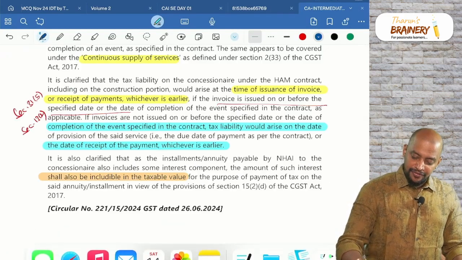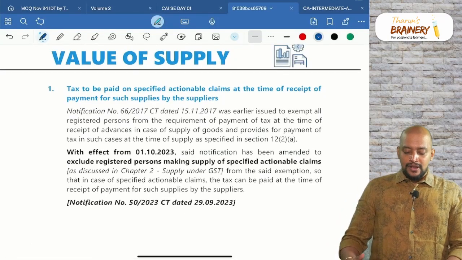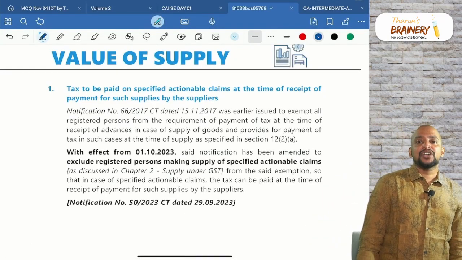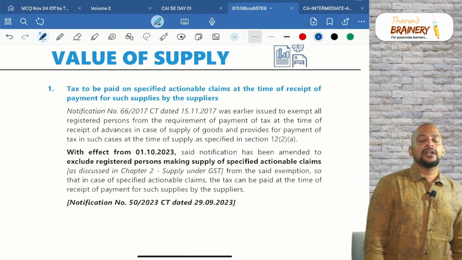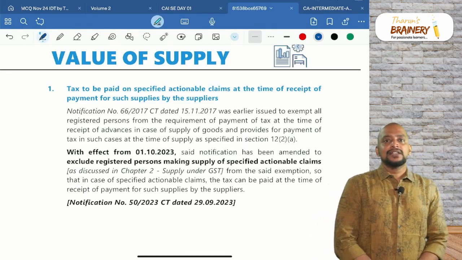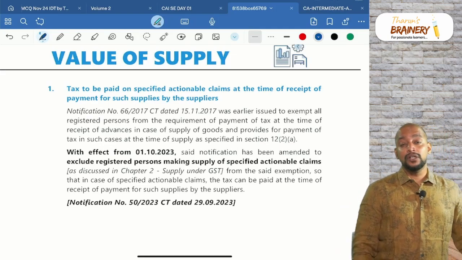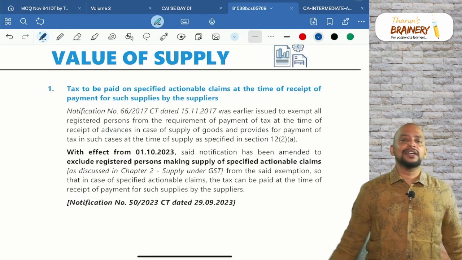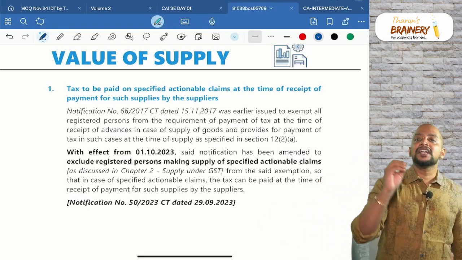So continuing further, value of supply. So that is, what is the time of supply in case of specified actionable claims? So specified actionable claims, there is one notification 66/2017, section 12 subsection 2 read with notification 66/2017 that we need to understand. So let's see the background. Time of supply in case of goods under FCM.